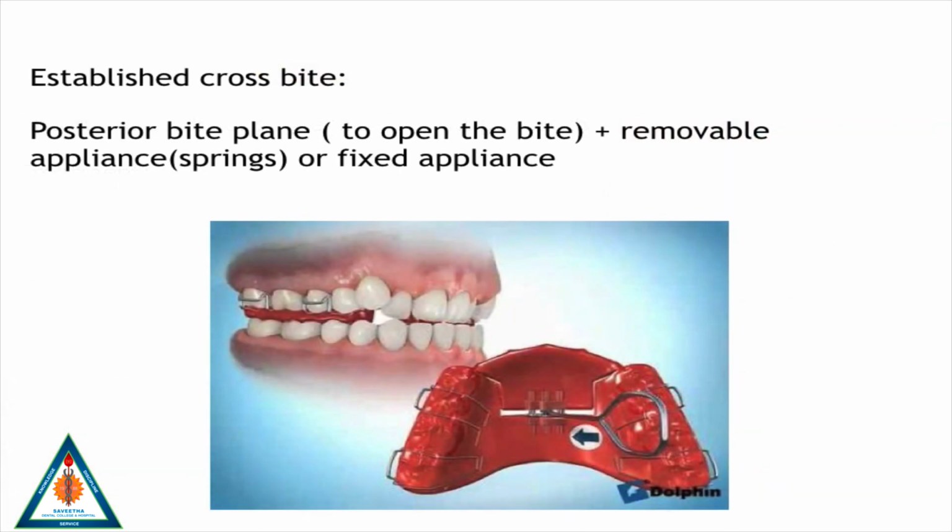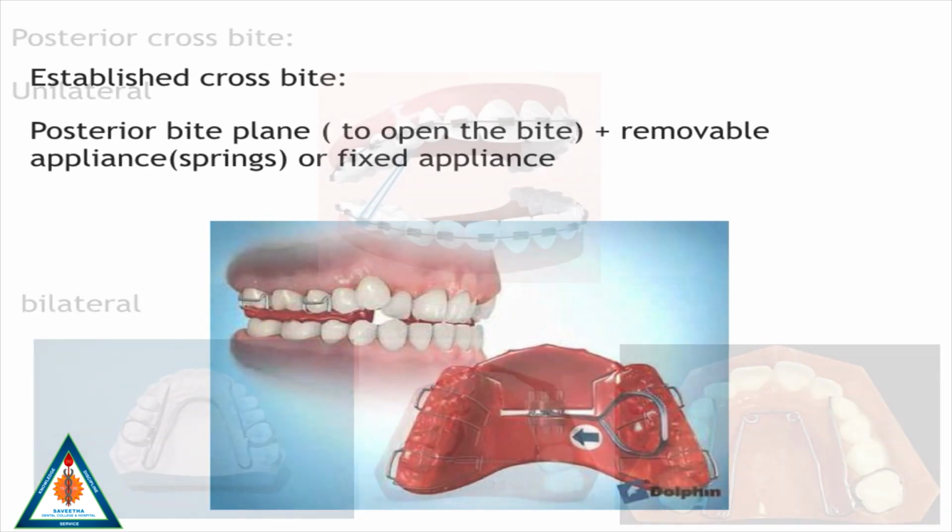In case of an established crossbite, a posterior bite plane is given to open the bite, and this is followed by either a removable appliance with springs or a fixed appliance in order to correct the crossbite.